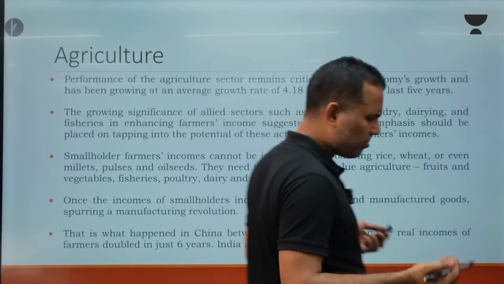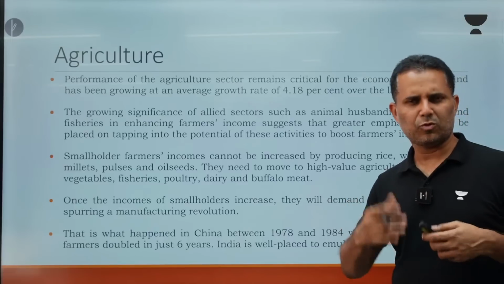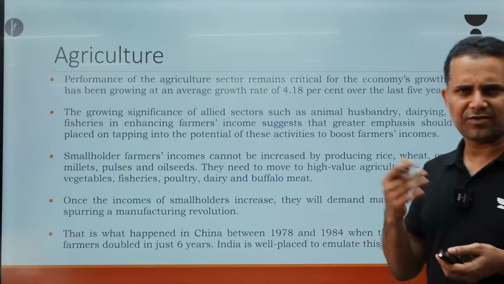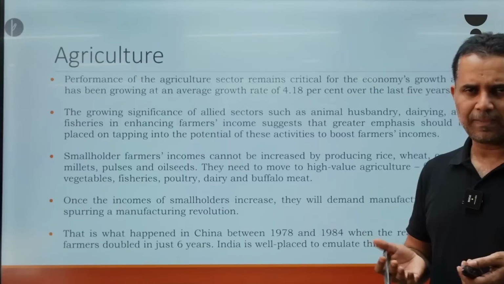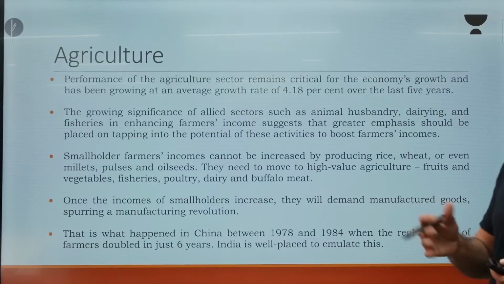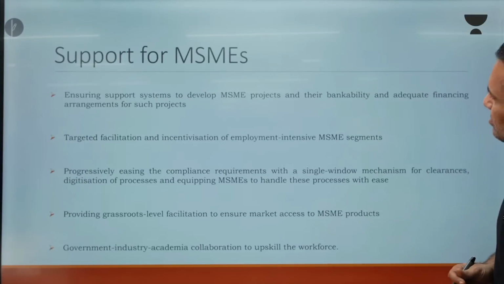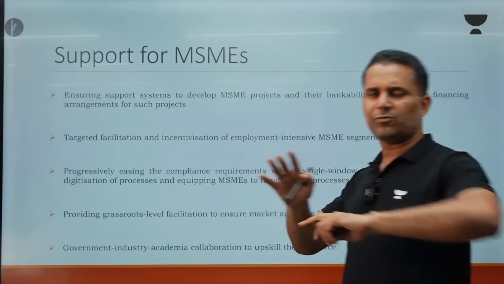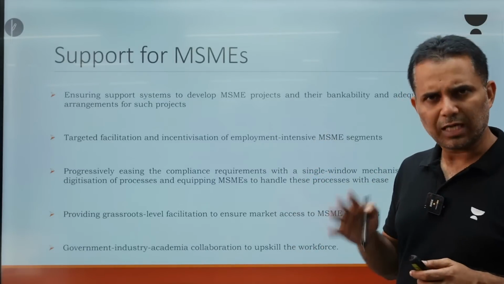Agriculture: our economic survey says that future growth is not going to come from cereals. The income growth for farmers is going to happen in high-yielding crops like animal husbandry, horticulture, fruits, vegetables. They are suggesting that smallholder farmers must shift to animal husbandry, livestock, horticulture, which will help increase their income, because future income growth is not going to come from cereals or normal agricultural production. The economic survey is also suggesting that we should focus more on MSMEs, and the budget is launching schemes for MSMEs. So this budget also focuses more on MSMEs.